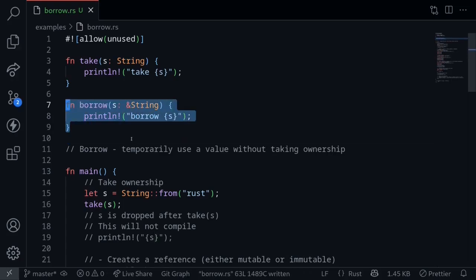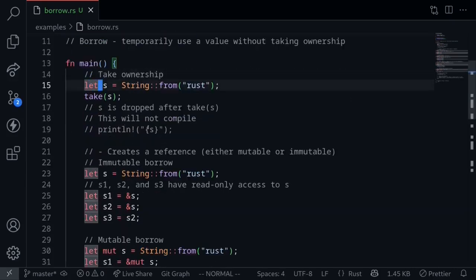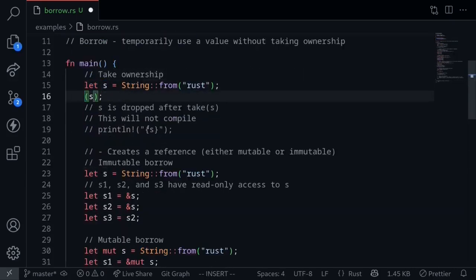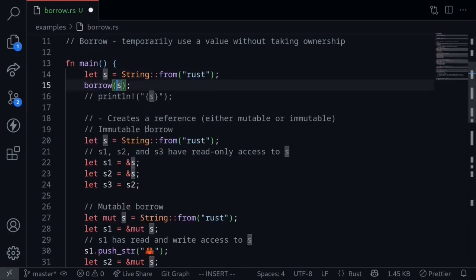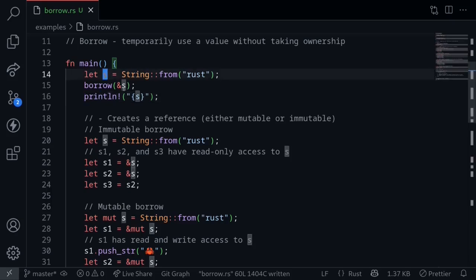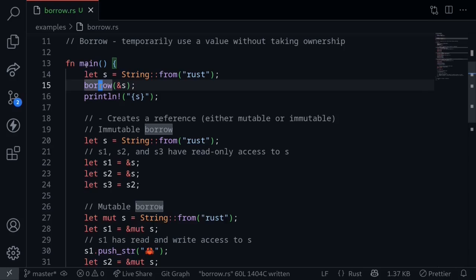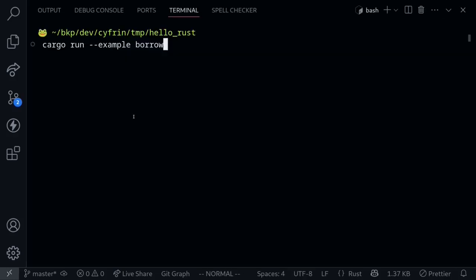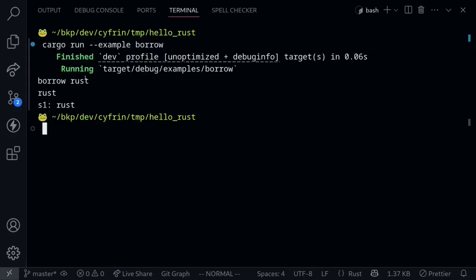Now let's call this inside the main function. Here we initialize a string s, and then let's call the function borrow. We need to pass in a reference to a string, so I'll put an ampersand sign before the variable s. And then after we call the function borrow, let's try to print the original string s. If the code compiles and executes, this shows that the ownership of string s did not transfer into the function borrow, so that we can still call it inside the main function. Execute the code, and we get borrow rust.